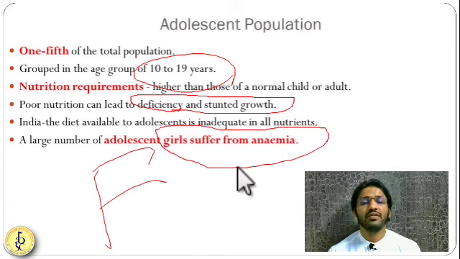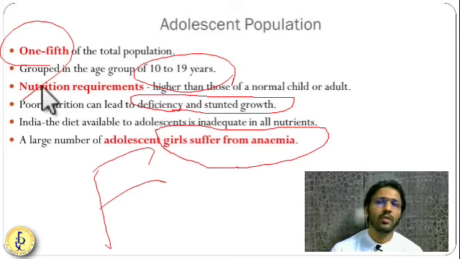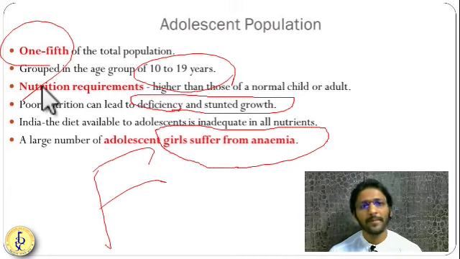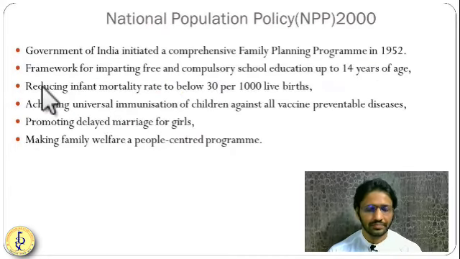Because of this, they have lots of anemia. So in India, women suffer from a huge amount of anemia. Getting it? So improving women's health is very, very important in case of India. The adolescent population is one of the biggest focuses. They account for one fifth of the total population of India. Okay, so let us now understand the national population policy.